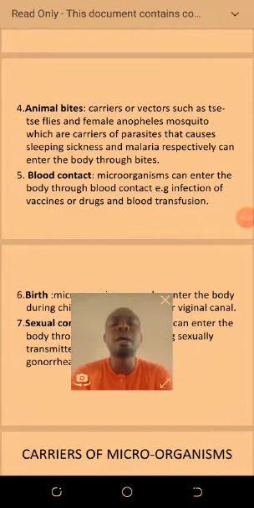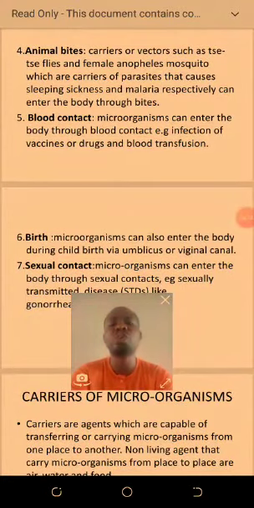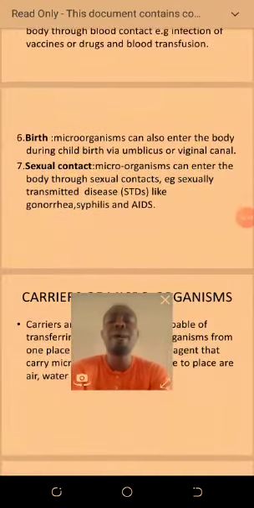Another one is blood contact. Microorganisms can enter into your body through blood contact. Infection, vaccine or drugs, and blood transfusion can cause microorganisms to enter. Another one is through birth.